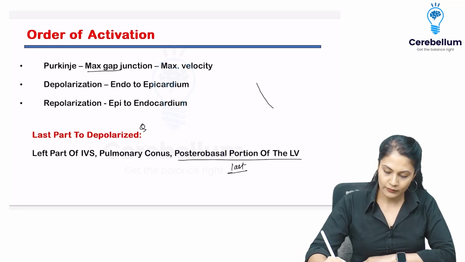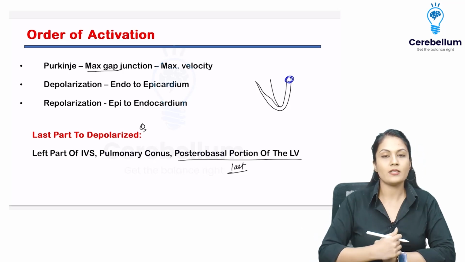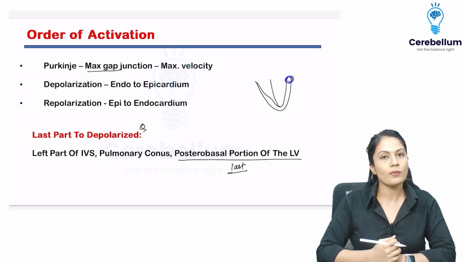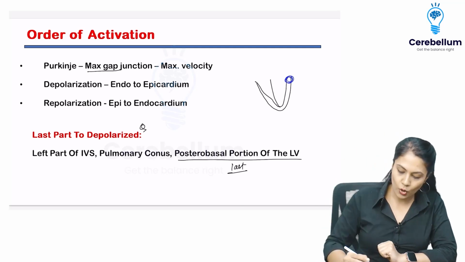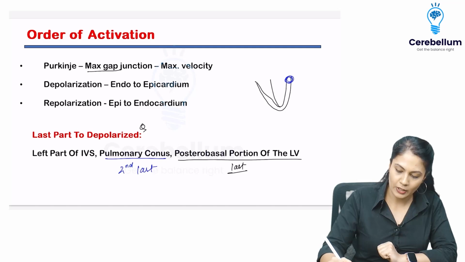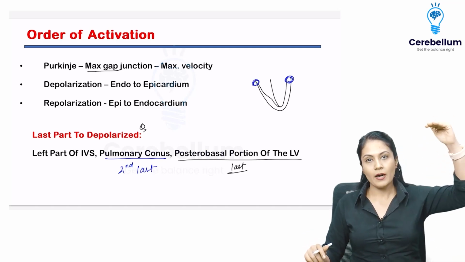So if I draw the ventricle like this, suppose this was the ventricle, right? So this part is known as the posterior basal part of the left ventricle. This will be the last part to be depolarized. Then if that is not in the option, then go with this. This is second last to be depolarized, that is the pulmonary conus on the right hand side, or the right ventricular basal part of the ventricle.